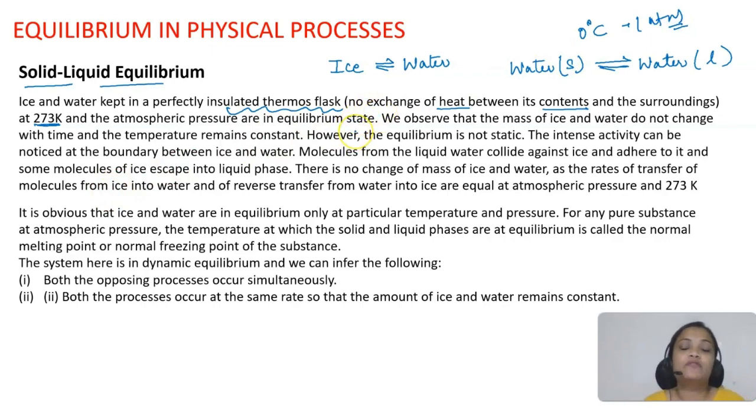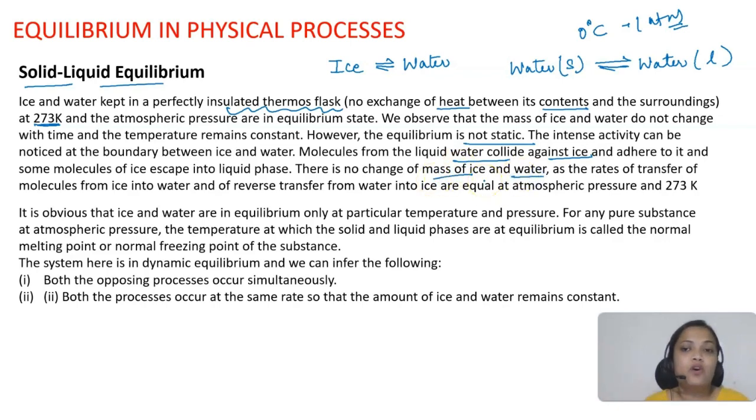So what will happen? The mass of ice and water will not change with time and temperature is also remaining constant. But still we will say that equilibrium is not static. Why? Because at the boundary of ice and water, some molecules of ice are converting into water and some molecules from the liquid will collide against ice and convert back to ice. So that process is still going on. That's why we are not saying it's a static equilibrium. But there is no change in mass of ice and water.